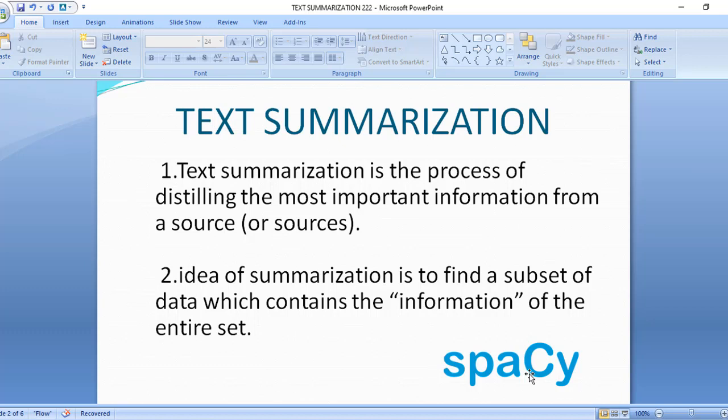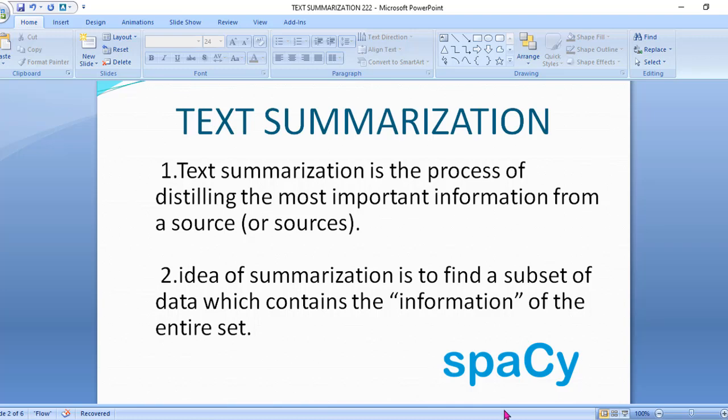Why is automatic text summarization required? Mostly we don't have time to go through lengthy text. By using text summarization, you can summarize a particular text, which gives you the overall summary of your text. It reduces our reading time, improves the efficiency of indexing, and is less biased than human summarizers. When you are researching documents, summarization makes the selection process easier. That is why most research organizations use this text summarization concept.